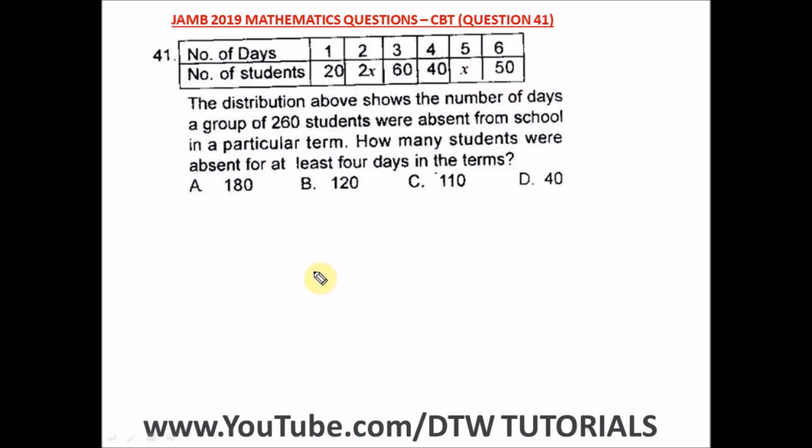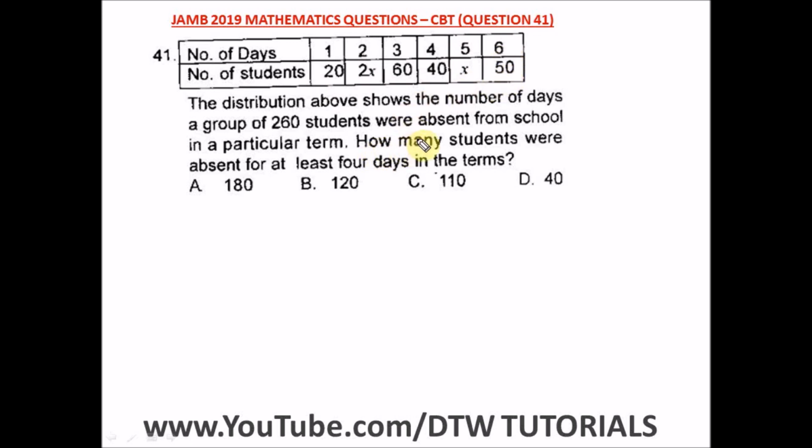Question 41 of the JAMB 2019 Mathematics Past Question, that's your UTME CBT exam. It says the distribution above shows the number of days a group of 260 students were absent from school in a particular term. So this is the number of days they were absent and the number of students absent for 1 day, 2 days, 3 days, 4 days, 5 days, and 6 days.